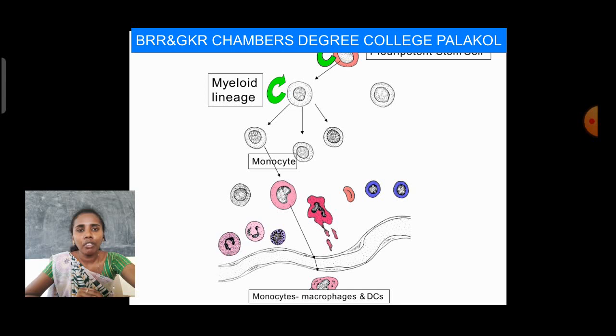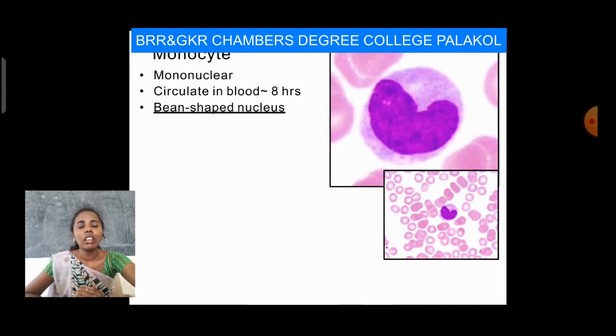Next one is the monocyte. The monocyte has a mononuclear shape. Mono means a single nucleus is present in the monocyte, so that's why the cell is named monocyte. After production from a stem cell, the monocyte circulates in the blood for about 8 hours.